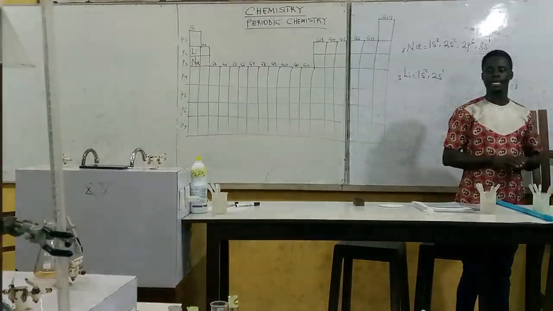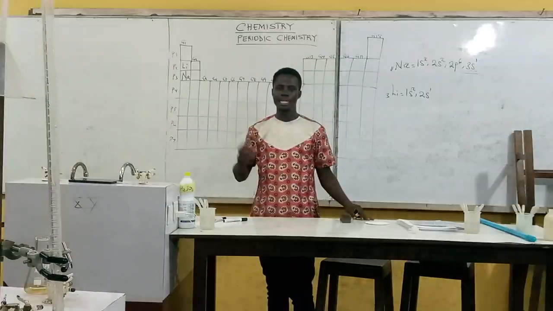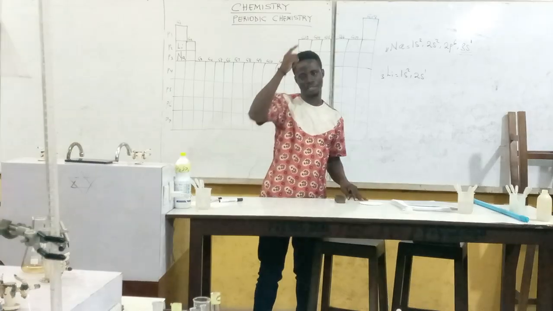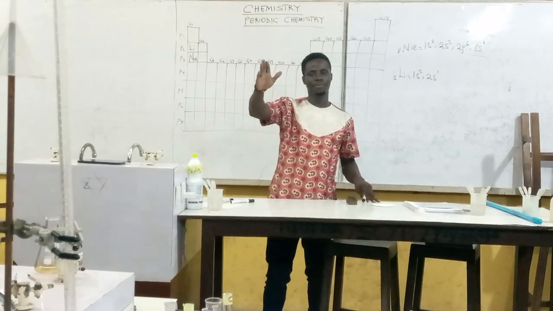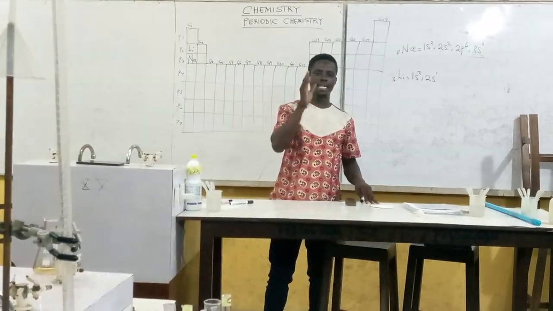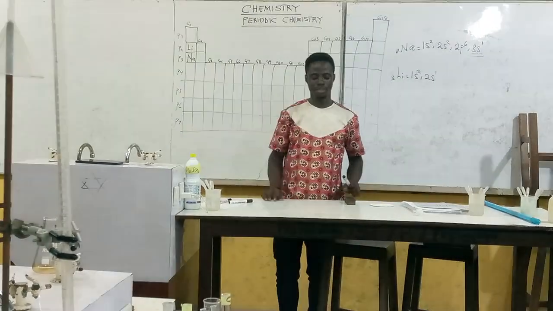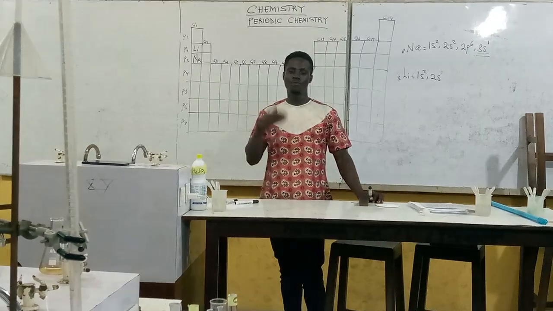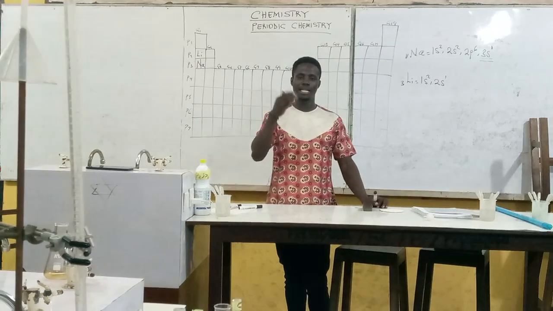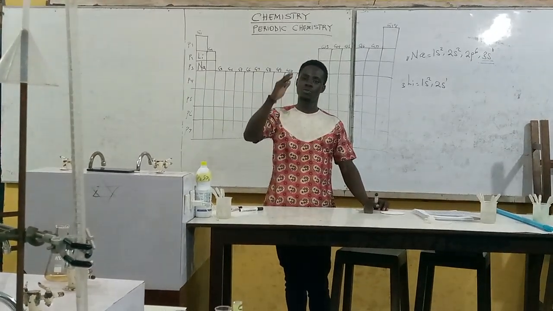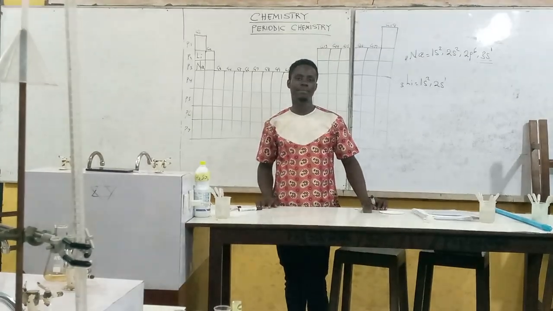For instance, anytime you write the electronic configuration of an element and the outermost electron exceeds 2, when I say it exceeds 2, it means from 3 and above, always add 10 to get the group number of that particular element. It's very important. What it implies is that if you write the electronic configuration of any element and the outermost electron exceeds 2, that is 3, 4, 5, add 10 so that you get the actual group number of that element.